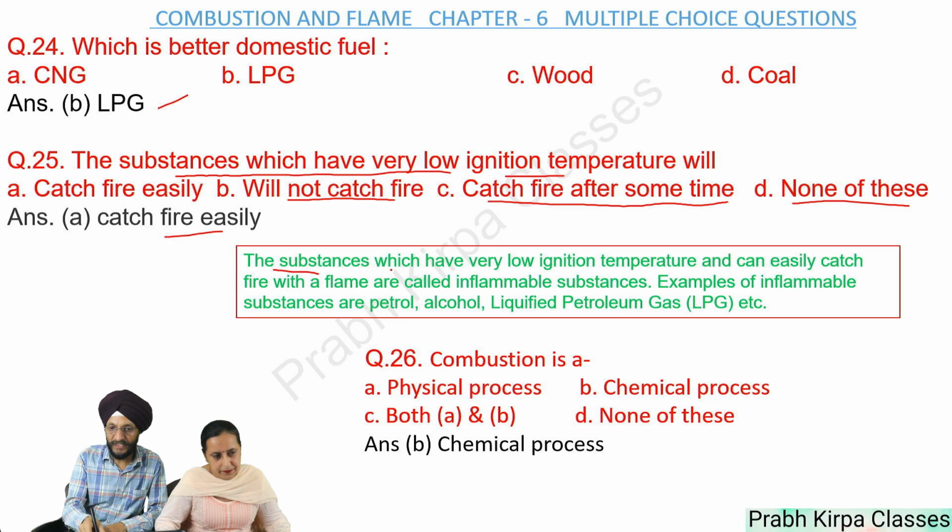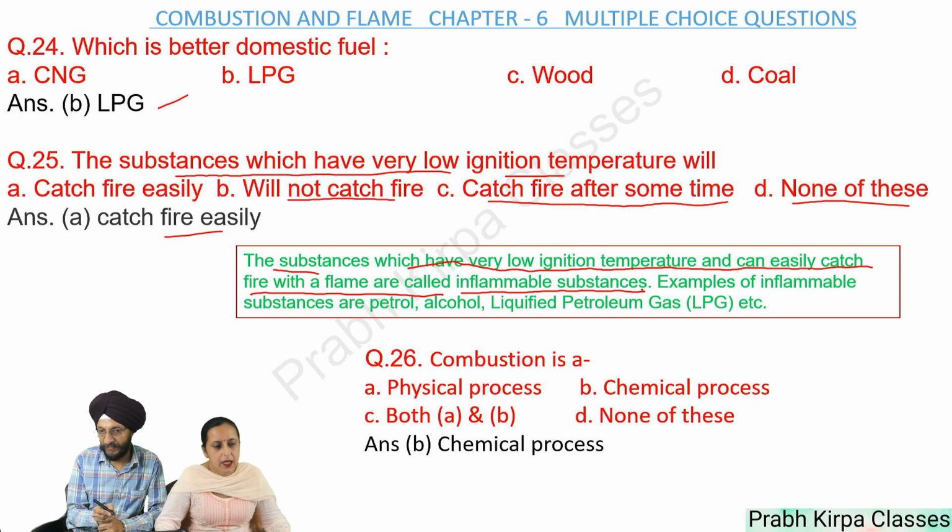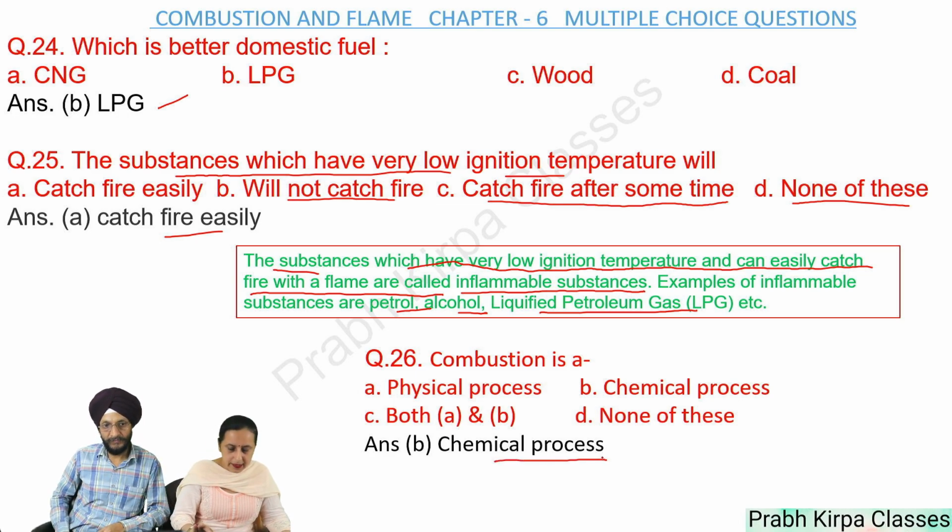The substances which have very low ignition temperature and can easily catch fire with a small flame are called inflammable substances. Examples of inflammable substances are petrol, alcohol, liquefied petroleum gas, kerosene, etc. Next, combustion is A. Physical process, B. Chemical process, C. Both A and B, D. None of these. So answer is chemical process.